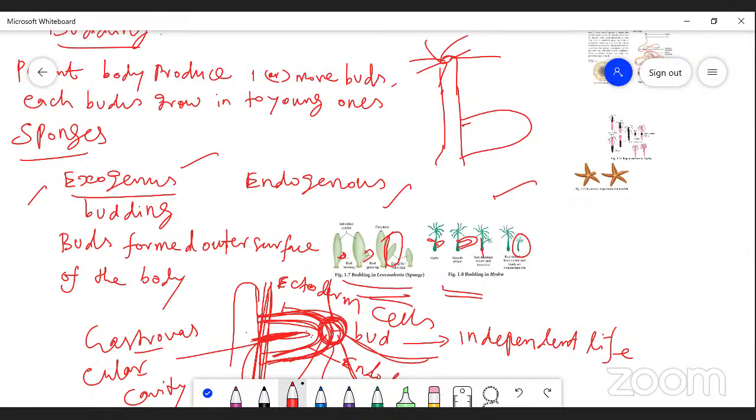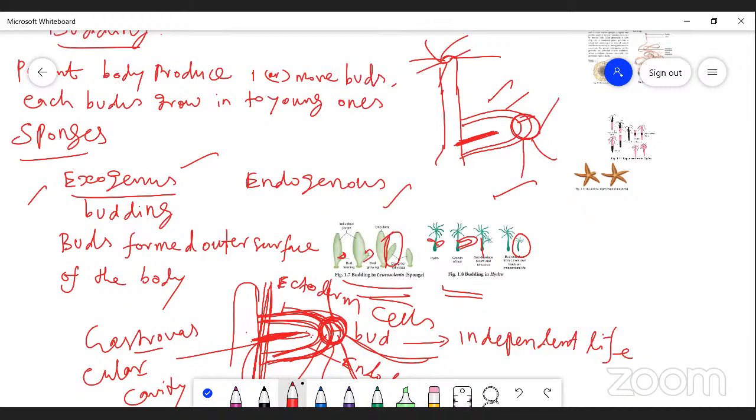The ectoderm and endoderm cells are pushed out to form a bud, and also form a cavity, the lumen. The lumen develops into the gastrovascular cavity of the new individual under the parental body. When the gastrovascular cavity is developed, mouth development takes place.